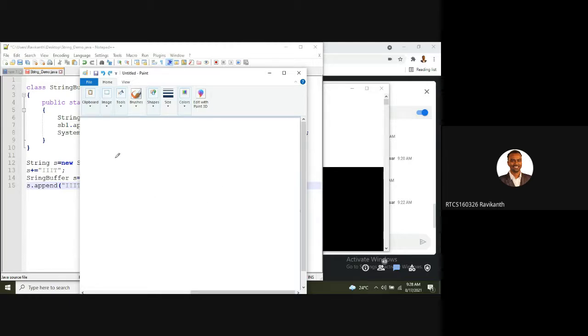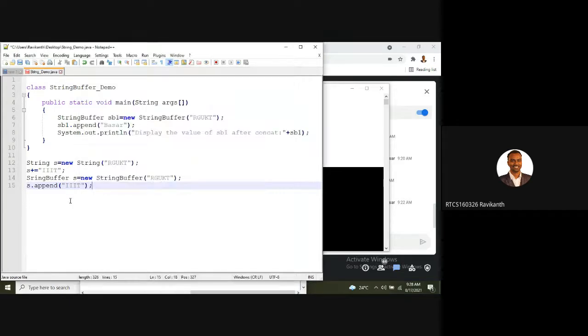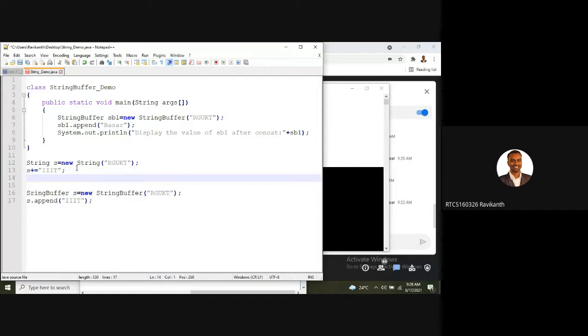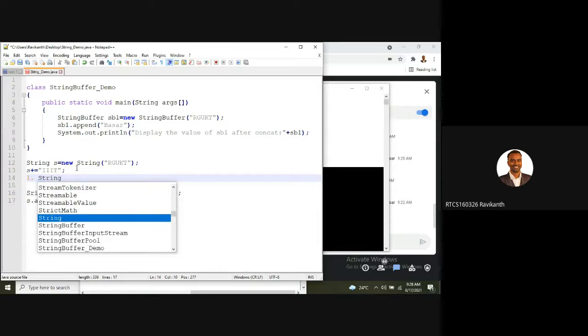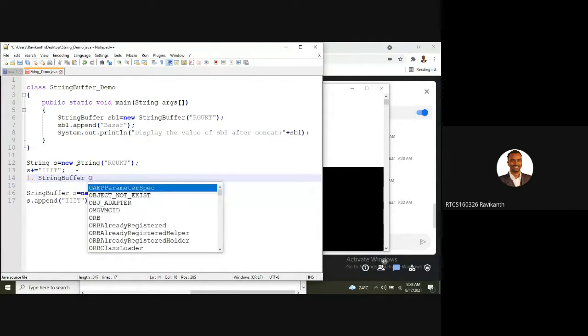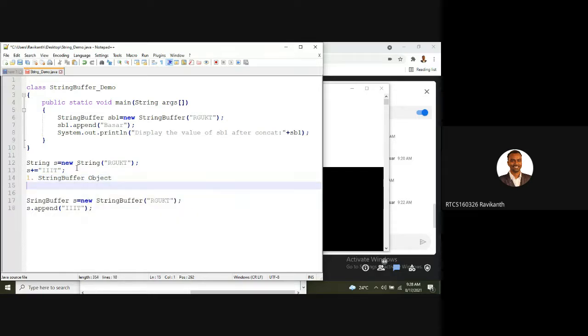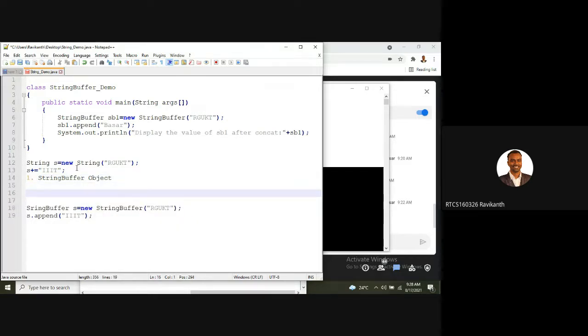When we are doing this concatenation, as a first step it is calling StringBuffer only. As a second step, it is calling the append method here, when I say s plus equal to, the plus operator to concatenate.